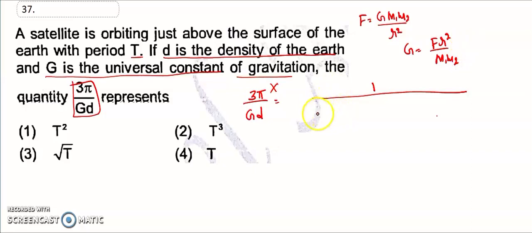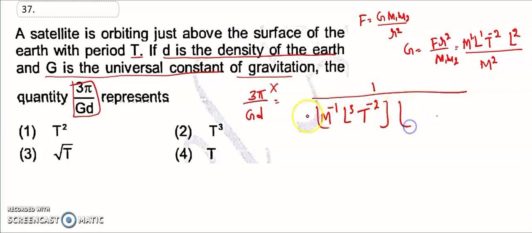So F becomes mass into acceleration, into L square, divided by m square. So what is the dimensions formula for this one? It is m to the power of minus 1, L to the power of 3, T to the power of minus 2.